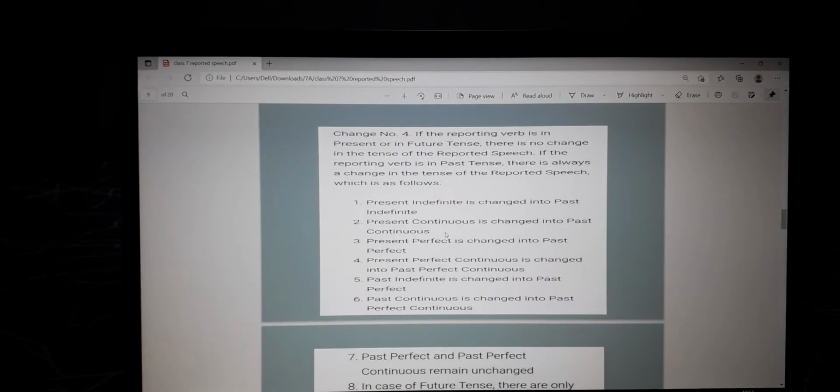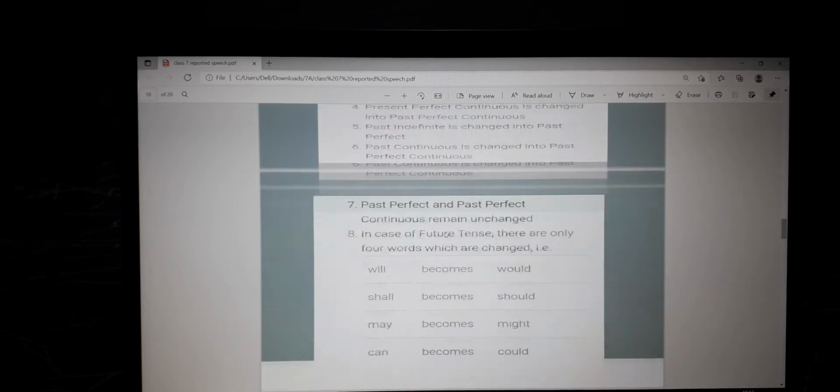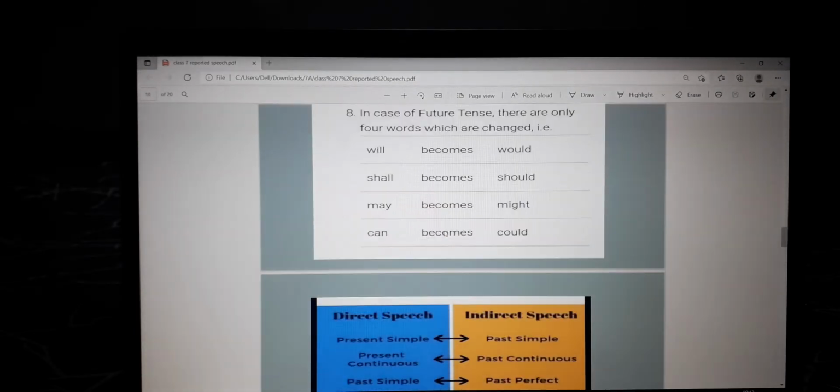Let's continue with the fourth rule of change, where we said if the reporting verb is in the present or in the future tense, there is no change in the tense of the reported speech. For example, in case of a future tense, there are four words which would be changed: will becomes would, shall becomes should, may becomes might, can becomes could.